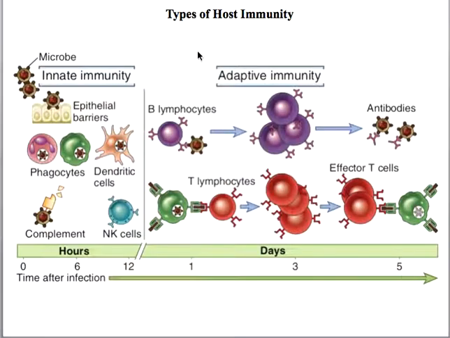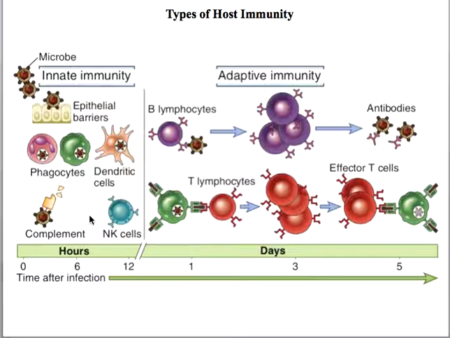That means we can actually group the host immune system. One group is called the innate immune system, and the other group or category is called the adaptive immune system. How the innate immune system differs from the adaptive immune system is the question. In the case of the innate immune system, there are certain cell types involved, for example, the phagocytes, dendritic cells, natural killer cells, and the complement system.